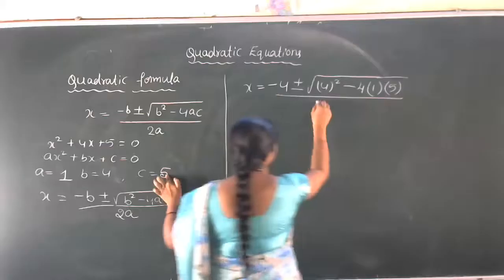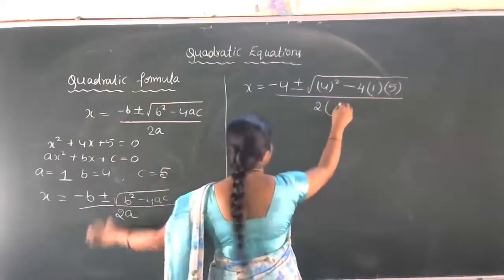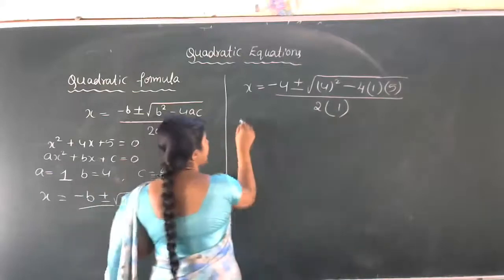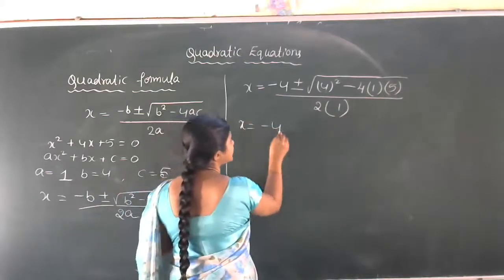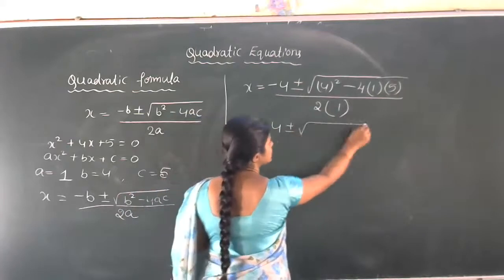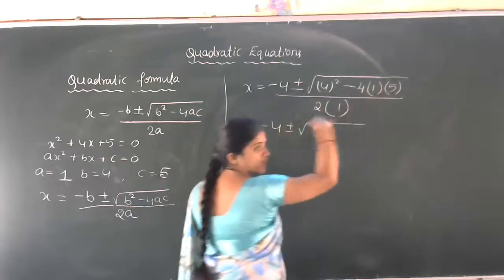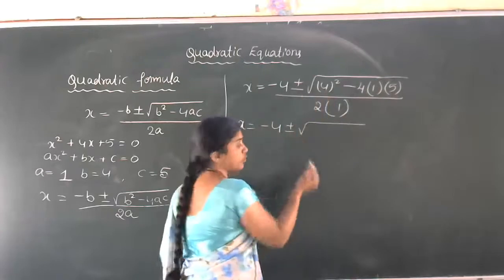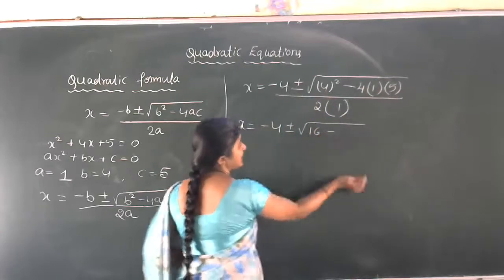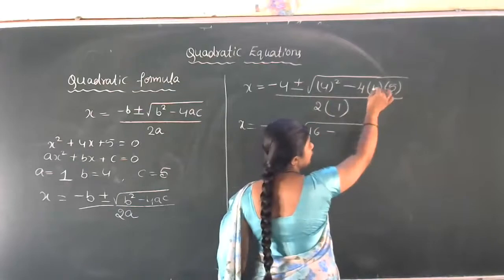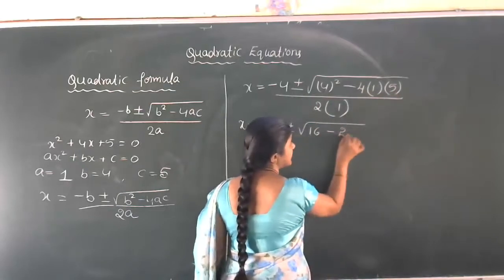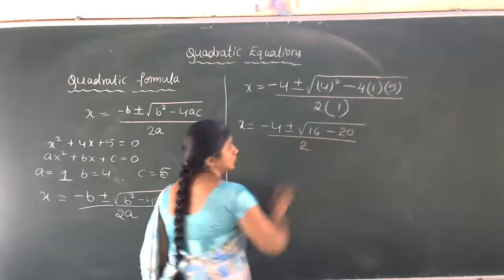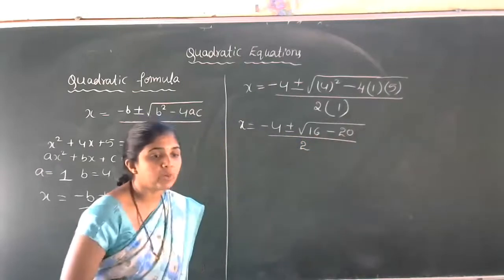Divided by 2 into a value is 1. Got the idea of this substitution step? Okay. Now x is equal to minus 4 plus or minus. First we have to operate this root sign, whatever is present inside the root. 4 square, 4 4s are 16, minus 4 1s are 4, 4 into 5 is 20. So that is divided by 2 1s are 2.